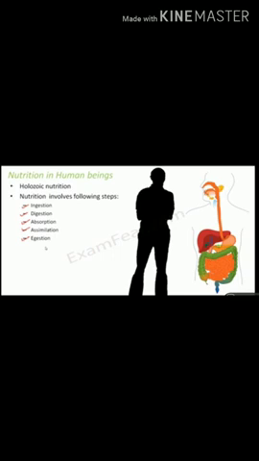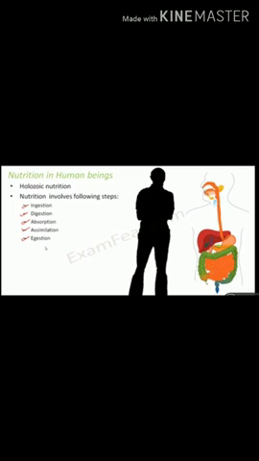Dear students, we all know that in multicellular organisms, cells group to form tissue, tissues in turn form organs, organs form organ systems, and an organism is formed. Each step of nutrition is carried out by a specific organ, so all these steps will be performed.